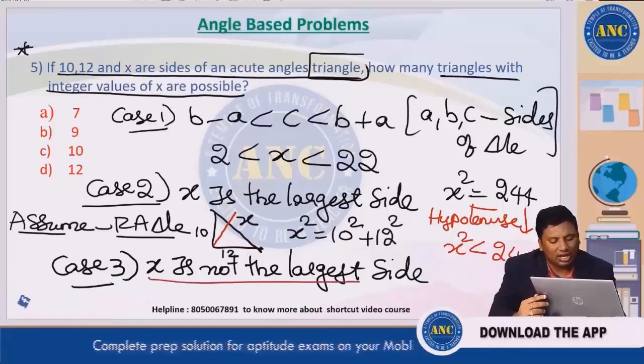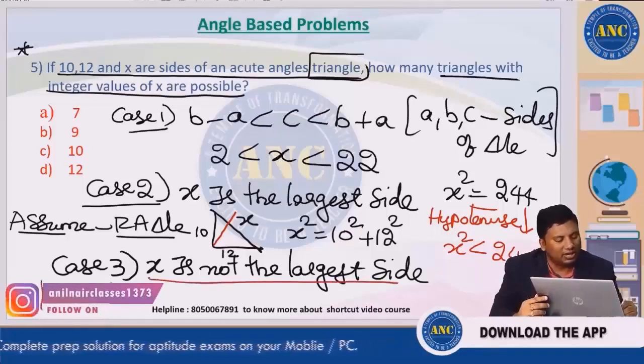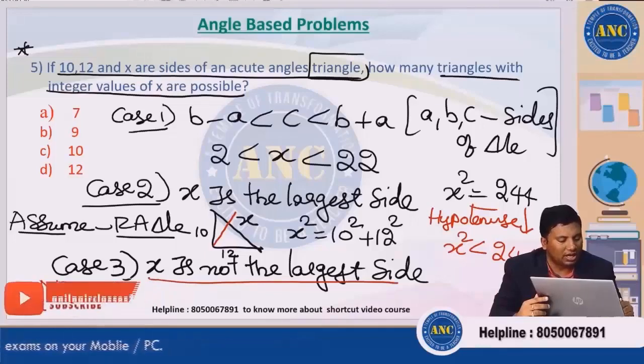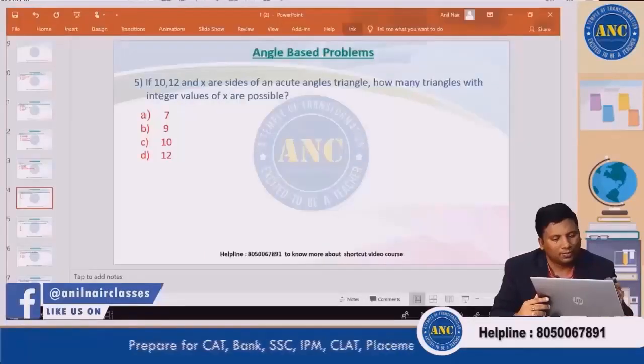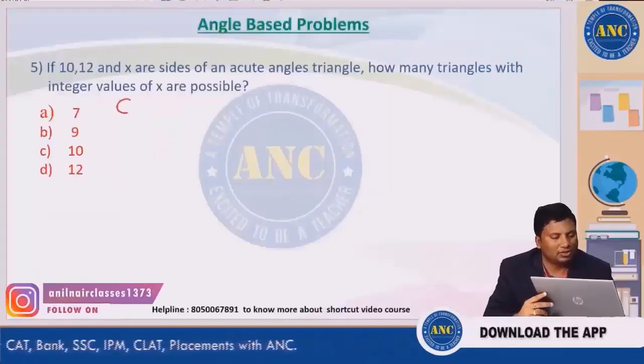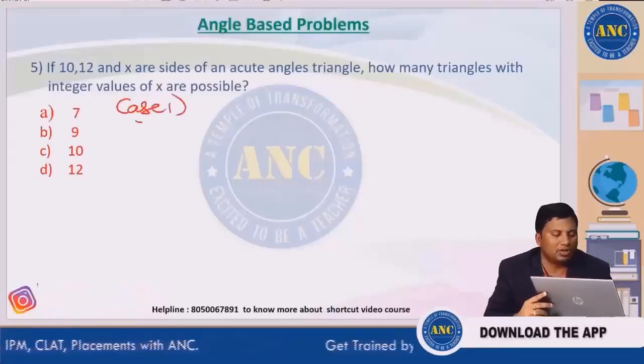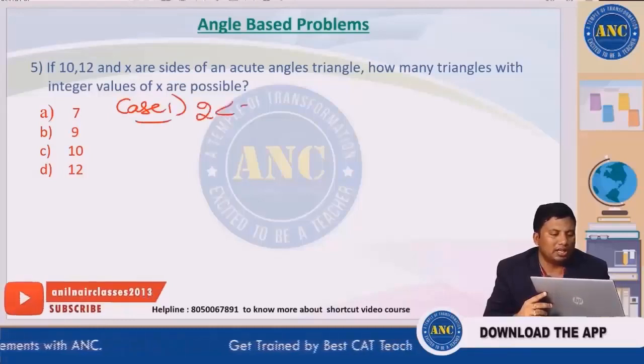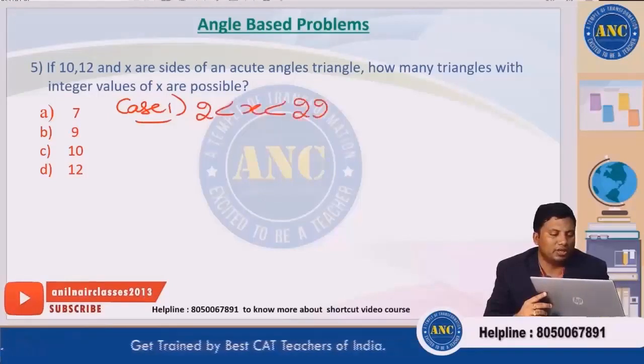X is not the largest side. That means make the x as height. This is x, this is 12 and it is 10. We are at this question. So case 1, how much we got? 2 less than x less than 22 we got.